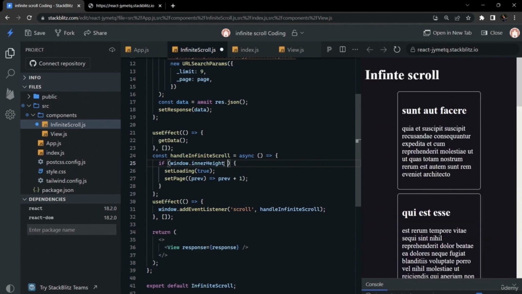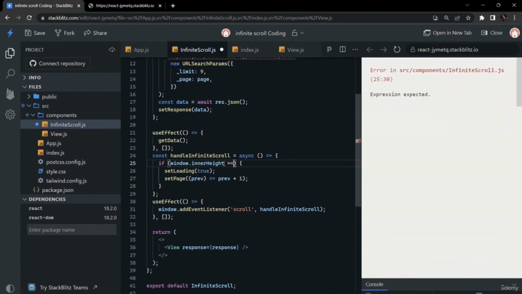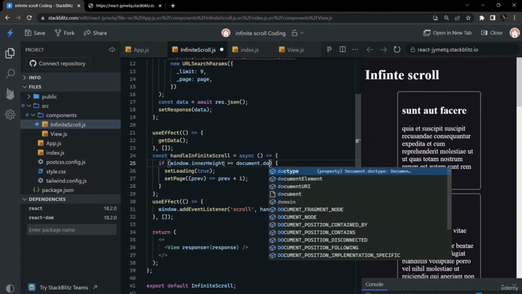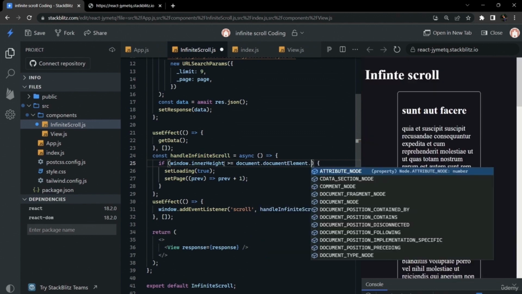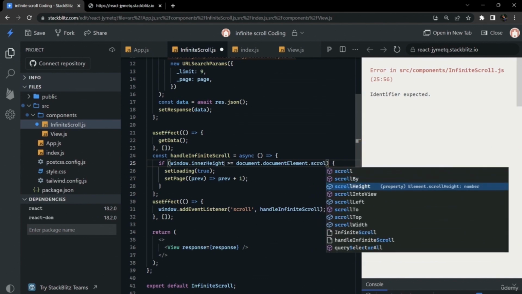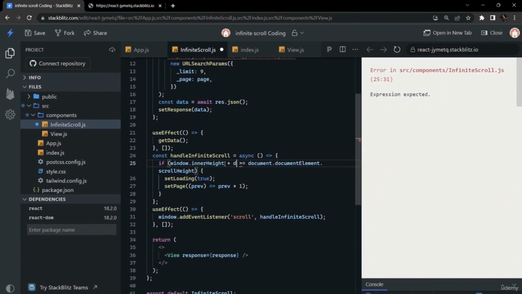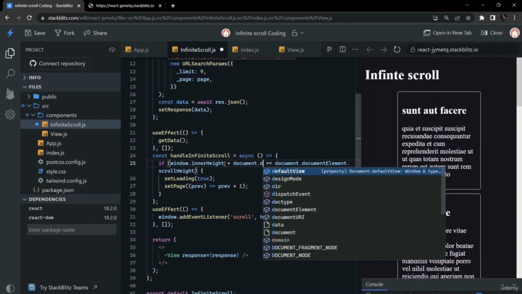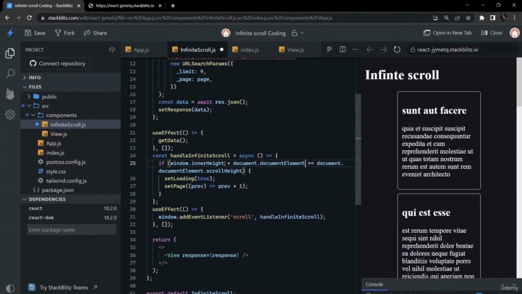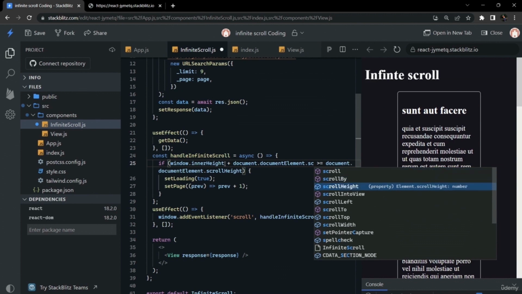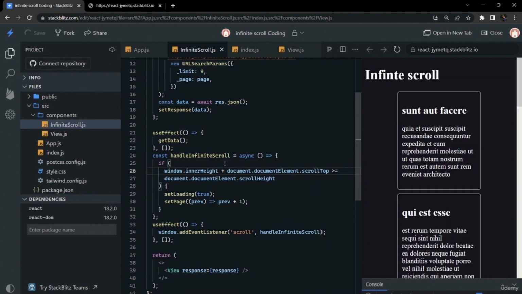So for that we have window.innerHeight. That is the view that a user can see. It should be greater than or equal to document.documentElement.scrollHeight, which is the entire document height, both visible and not visible. Now window.innerHeight plus whatever the user has scrolled should be greater than this entire document height. Only then we have to set it as true.